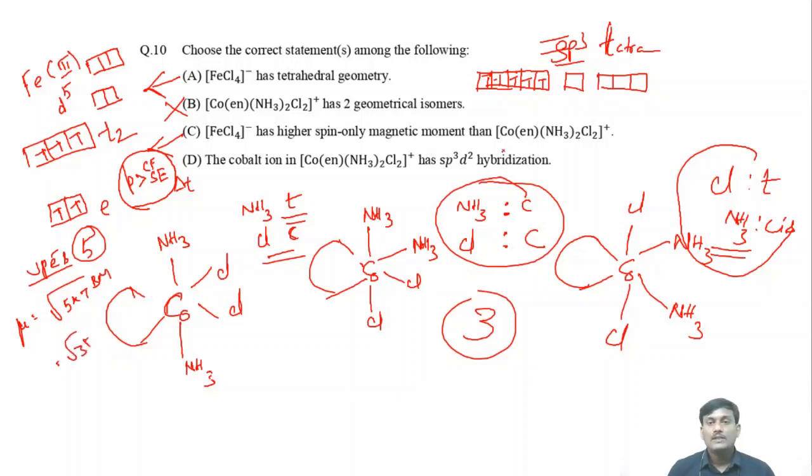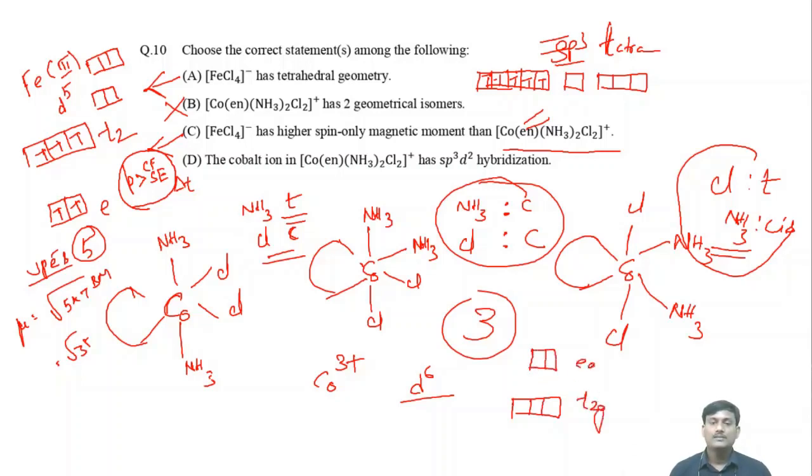Suppose if you take the Co(en)2Cl2. What is the oxidation state here? The oxidation state is cobalt 3 plus. It's a d6 configuration. This one is a strong field ligand. En is a very strong field ligand, so there is a pairing of electrons. It's octahedral, t2g and eg.